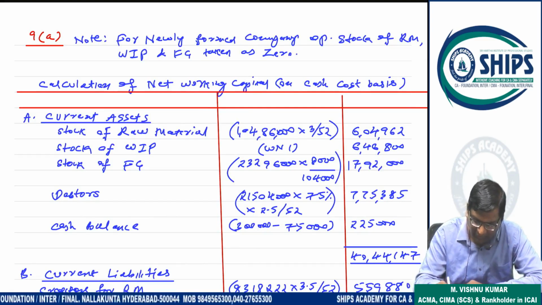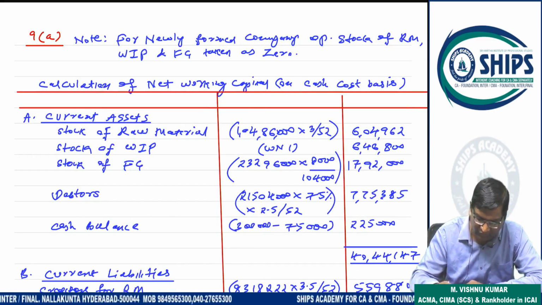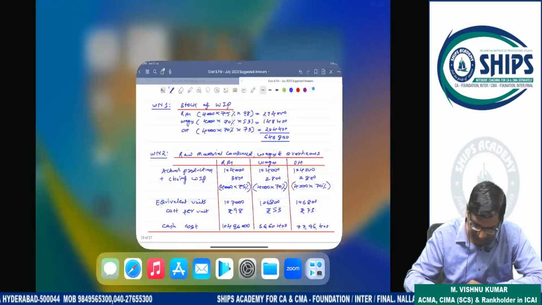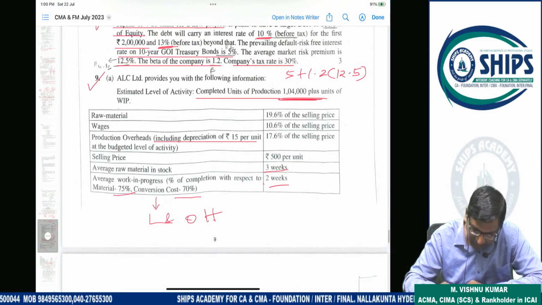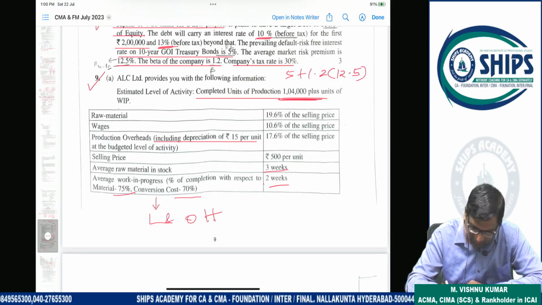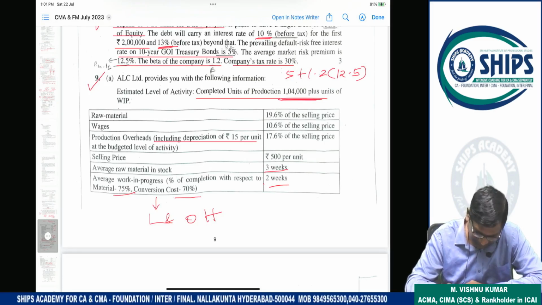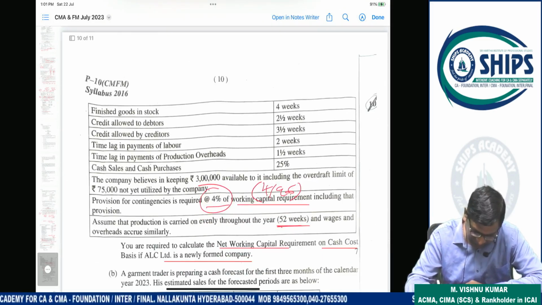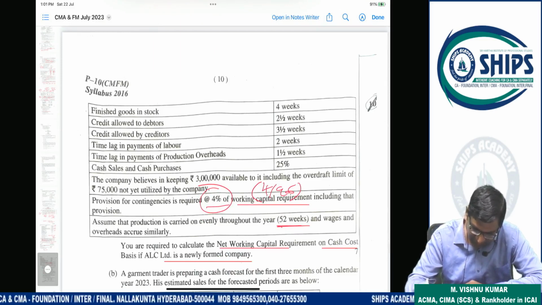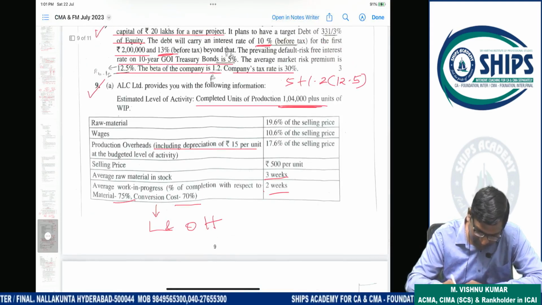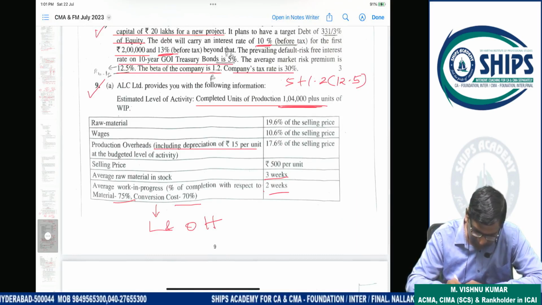So we calculate net working capital on a cash cost basis. On what basis? Cash cost. So first we have to do the working notes here. First WIP, raw material. See, total completed units are 1,04,000 plus units of WIP. Units of WIP, clear? And this is a newly formed company. And here what is mentioned? Average work in progress, percentage of completion with respect to material and conversion cost.